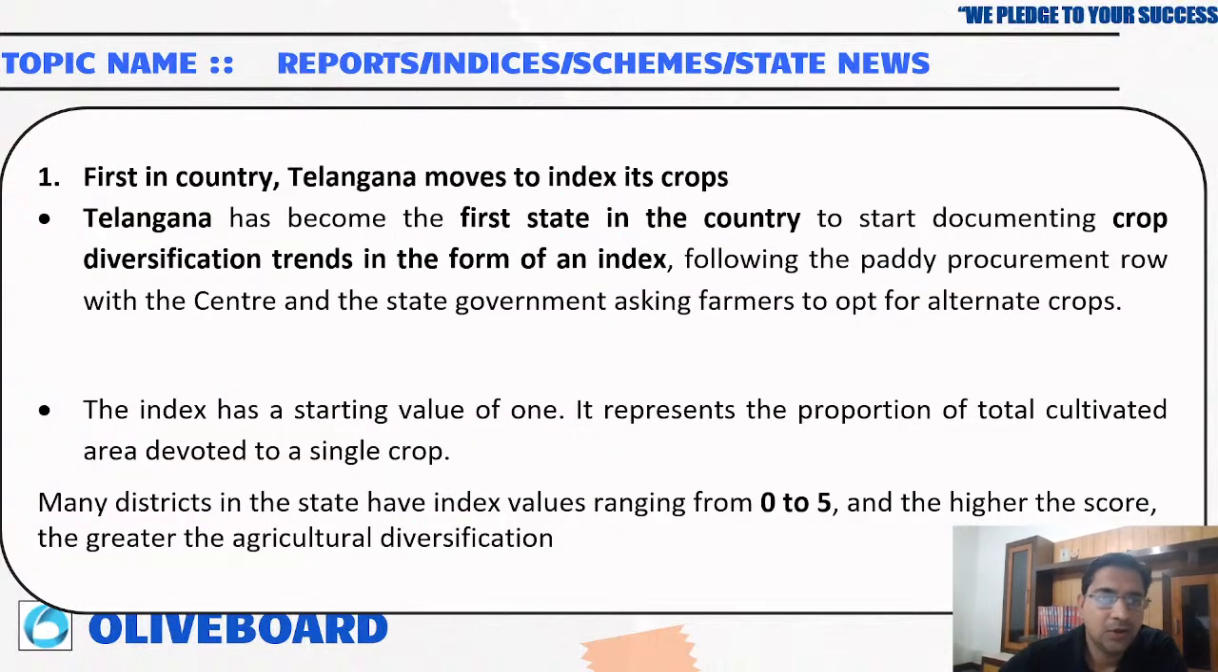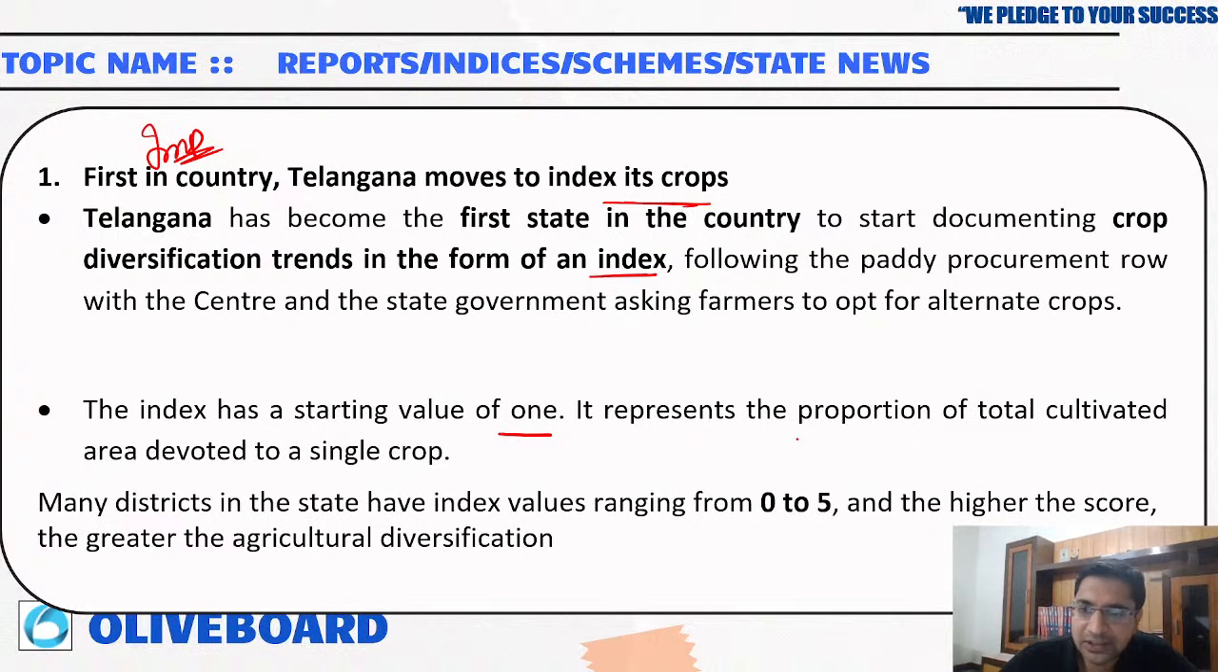Now, first in the country, Telangana moved to index its crop. Now Telangana is going to find out at which places diversification is happening in crops. Very important news for this. Telangana has become the first state in the country to start documenting crop diversification trends in the form of an index. Okay, that means at which all places crop diversification is happening and the farmers are opting for alternate crops.